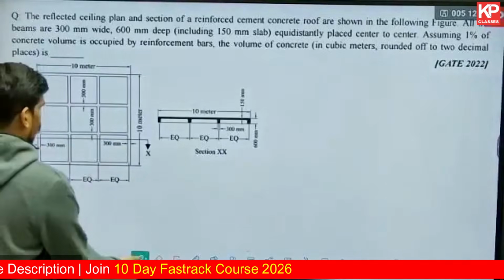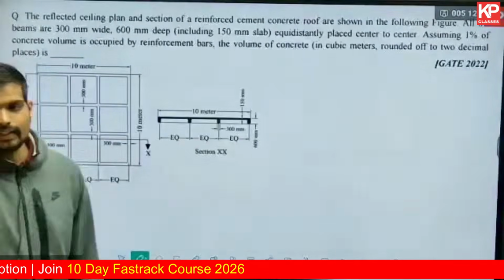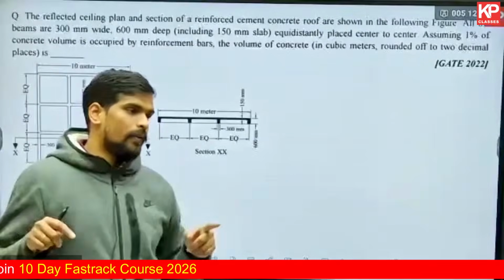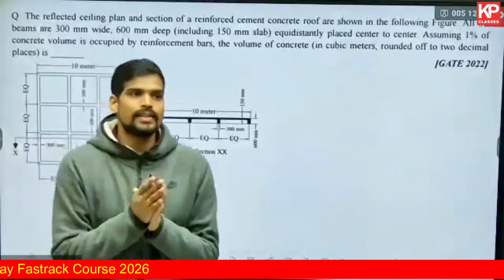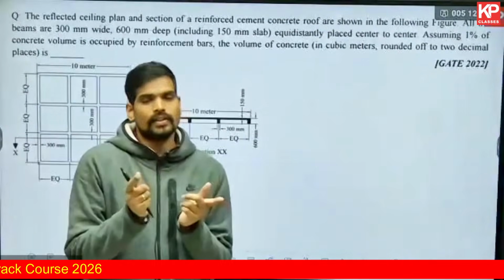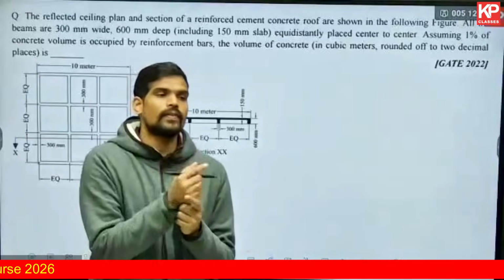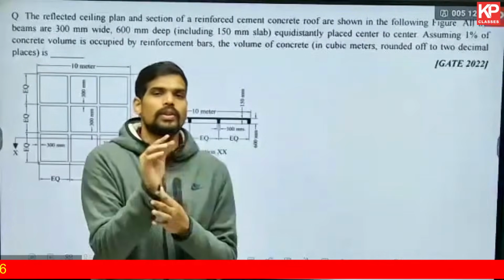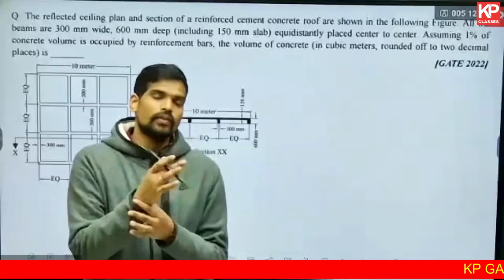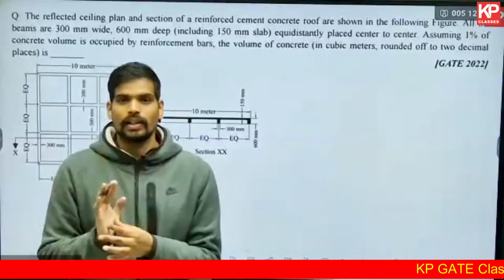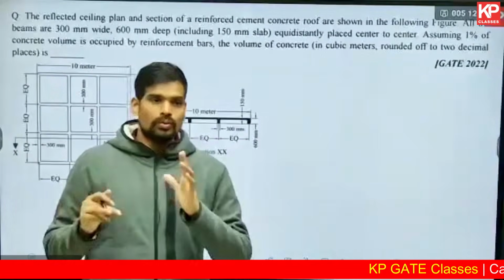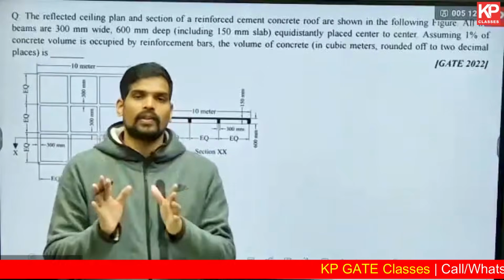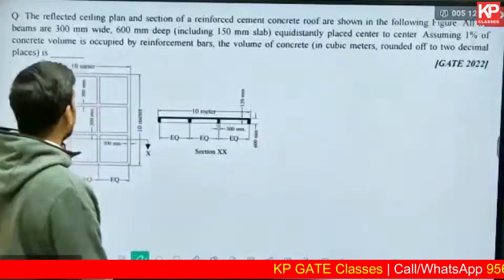The next question. See, in the GATE exam, the official pattern is they give you an answer key range if it is rounded off. So they can give something like 13.1 to 13.3. So even if you type 13.21, probably you'll get your marks. But ideally, don't do an intentional error. Type whatever you get. 13.2 should be fine.